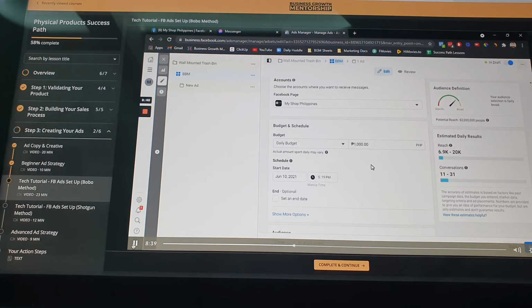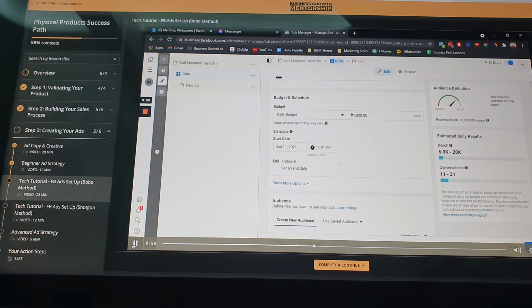Like 1,000 na budget, then after 12 noon, kasi I will run this the following day ng 12 midnight. I will set it up for 12 hours, and then if hindi umabot ng 10, then I will just kill that and move on. If umabot naman sa 10, it's either I will scale or i-maintain ko lang yung flow ng 1,000. Definitely pag maganda lang yung takbo ng number of orders. Say for example, in one day umabot ng 30 to 50 parcels and orders, then I will just scale. And that's how I do it. That's for me. Again guys, never assume this works for me. Always test and verify kung saan yung sweet spot.